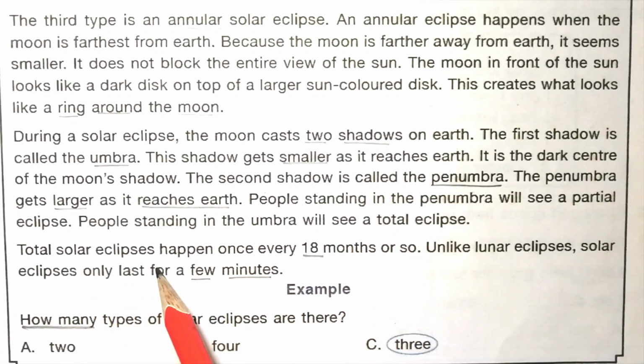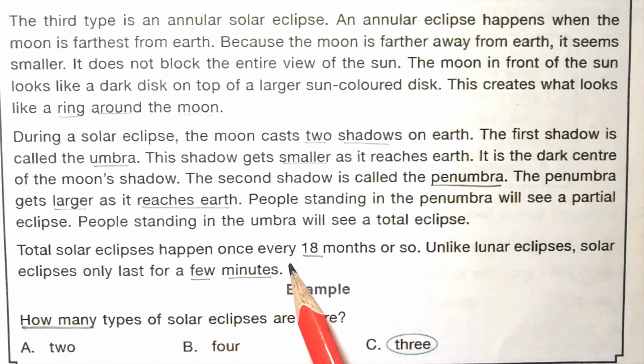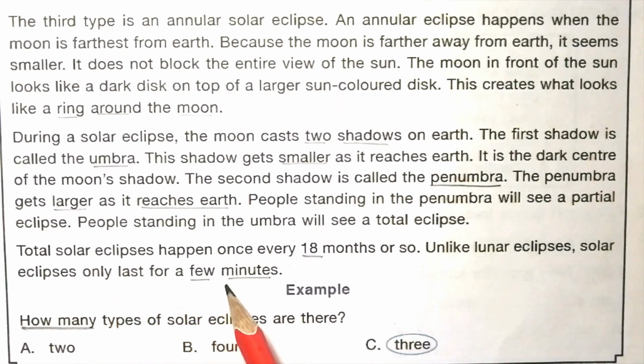Total solar eclipses happen once every 18 months or so. Unlike lunar eclipses, solar eclipses only last for a few minutes. Example, how many types of solar eclipses are there? 3.